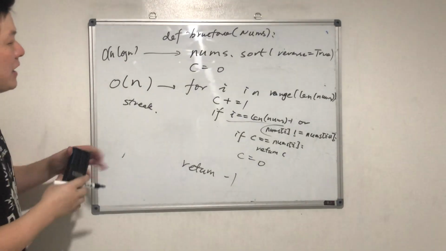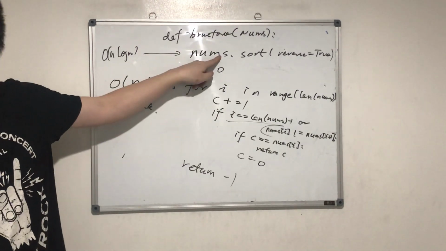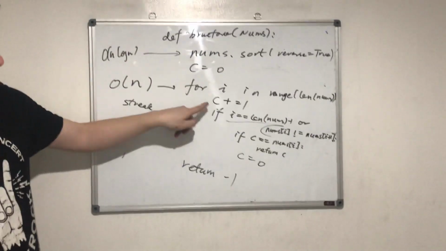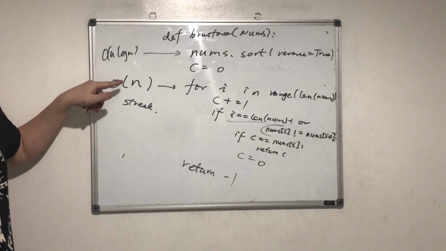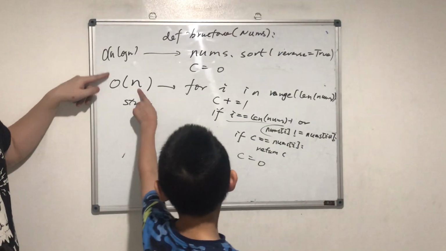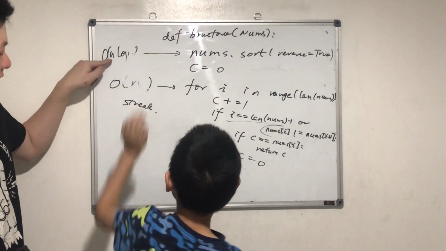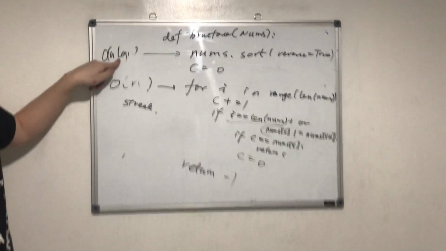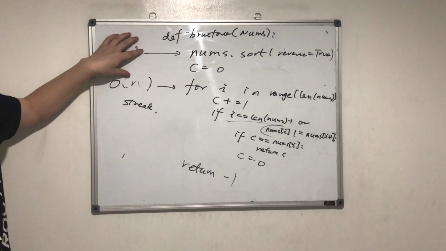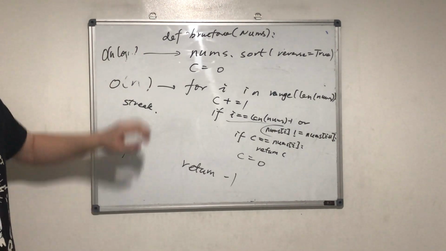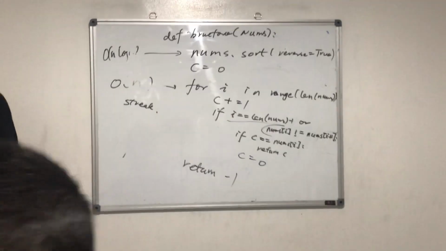Okay, so look, this algorithm consists of 2 parts. The sorting, and this O(N) part. Which is dominating? Which is bigger? O(N log N), because log N could be bigger than 1, right? So this one is the most time consuming part. When we talk about an algorithm's complexity, we pick the most dominant part, which is this one. Does it make sense?